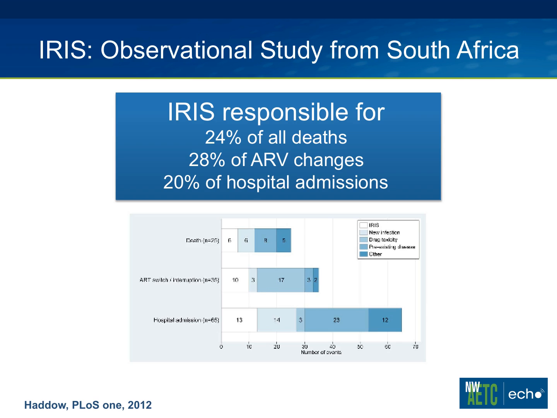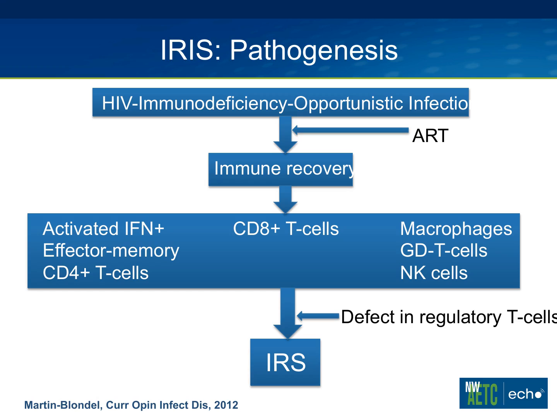In this study, IRIS was responsible for 24% of all deaths, 28% of ARV changes, so perhaps some of the time physicians thought that the patient was having a drug reaction, and so they decided to change antiretroviral therapy, and it was responsible for 20% of all hospital admissions as well.